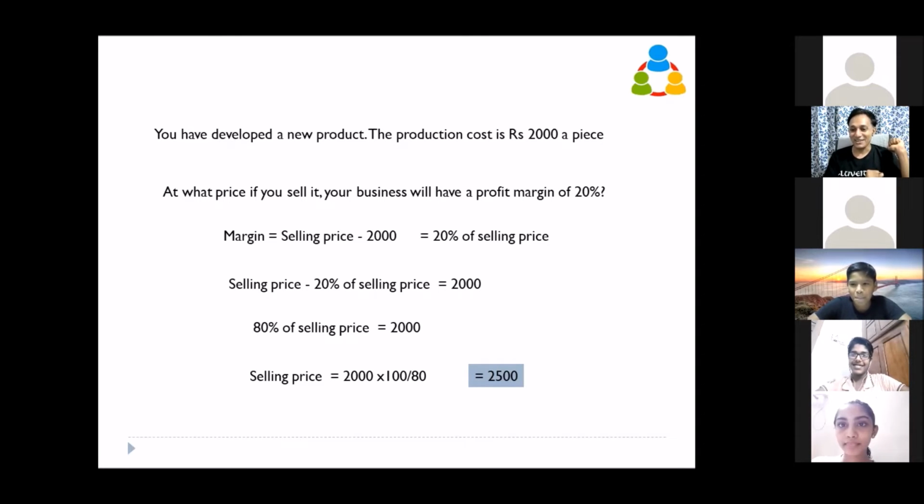Right? Okay. So you know the simple trick businessmen use? If they buy a product from a dealer or a distributor, let us say at 650 rupees, and if they want a 30% margin, you know what they will do? They will take the calculator and do 650 divided by 0.7.